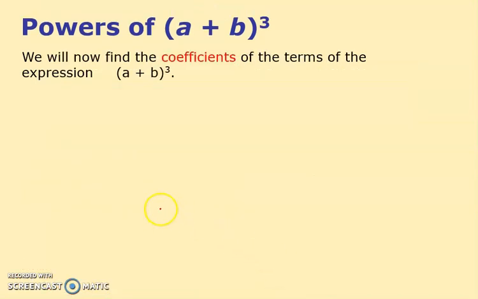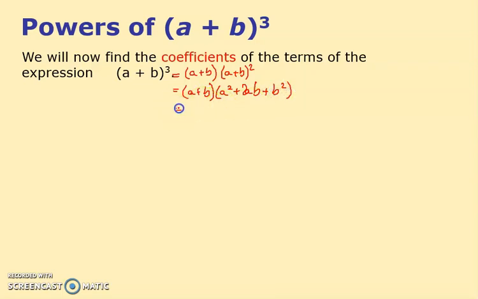Now, a plus b cubed, again, I can cheat a bit because I know that a plus b cubed is a plus b times by a plus b squared, and I already know that answer because I wrote it down just now. a plus b times by a squared plus 2ab plus b squared.